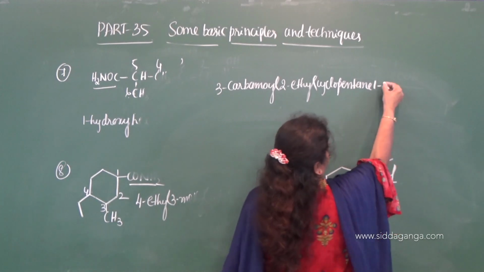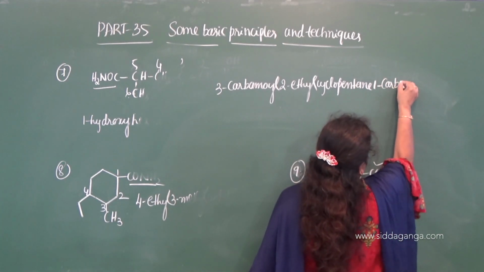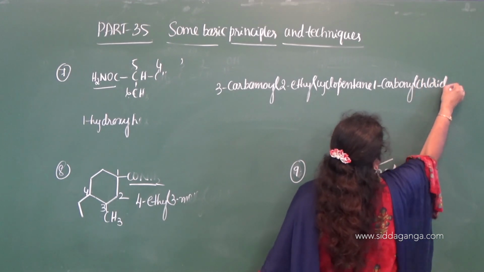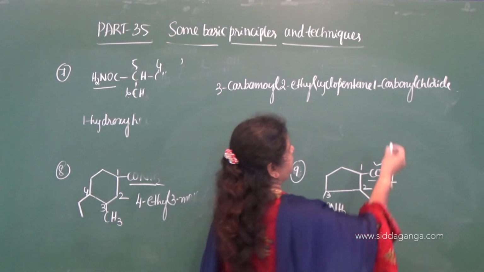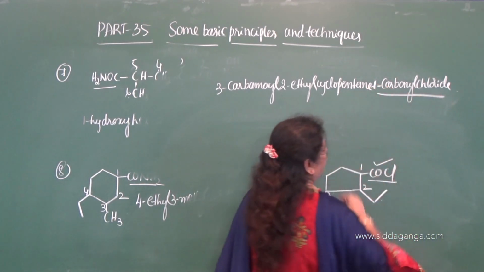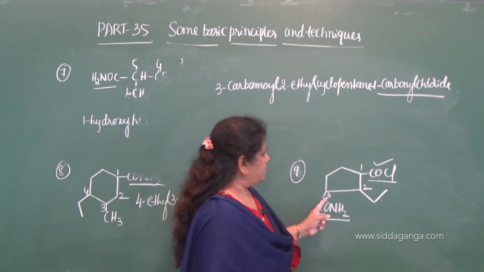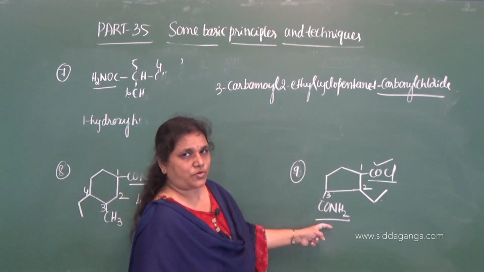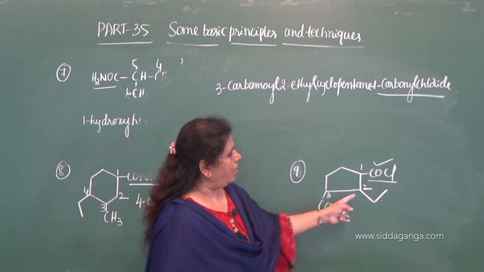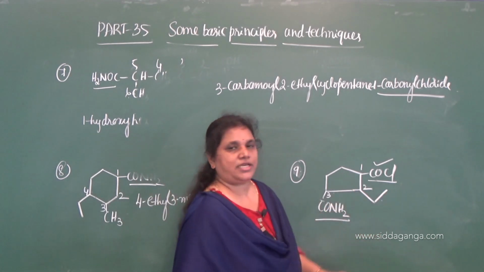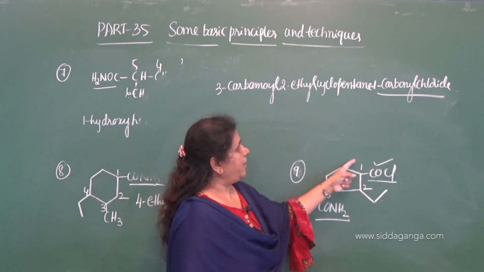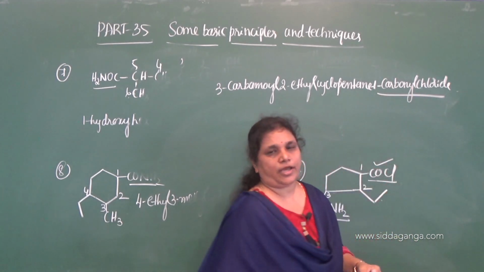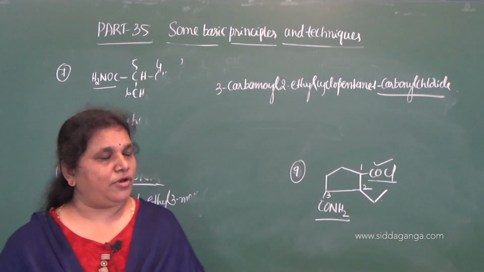Cyclopentane-1-carbonyl chloride. Correct? What is the IUPAC name? The special secondary suffix that we are using here is carbonyl chloride. So, 3-carbamoyl, because it acts as a substituent now, 3-carbamoyl, 2-ethyl, CH2CH3, 2-ethylcyclopentane-1-carbonyl chloride. So, this is the IUPAC name of the compound.